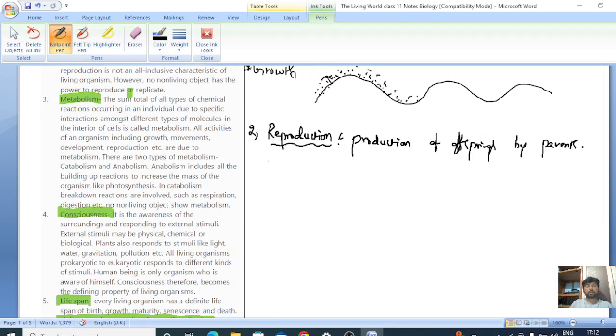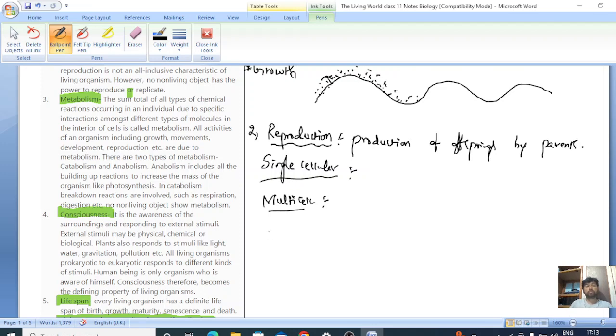Replication by single-celled organisms is also reproduction, and multicellular organisms also reproduce, but the processes are different. They both produce offsprings. They replicate their same copy of offsprings.